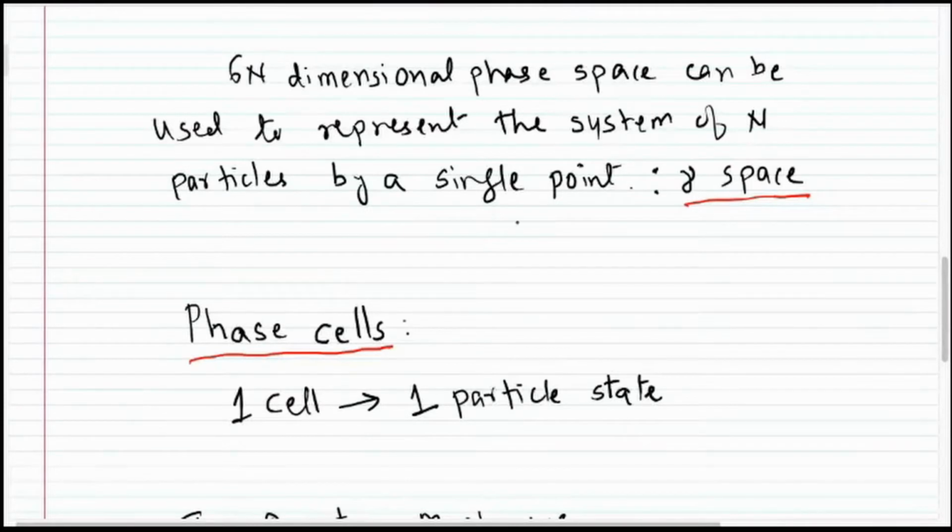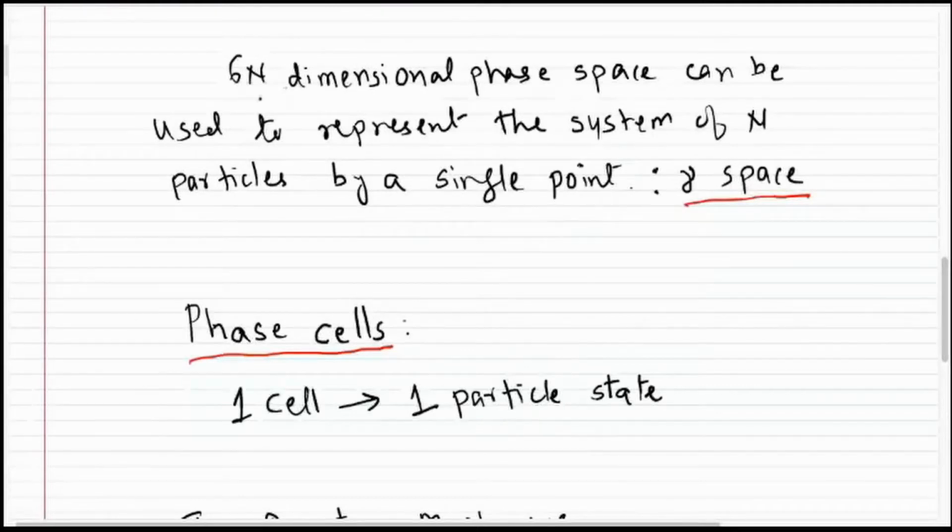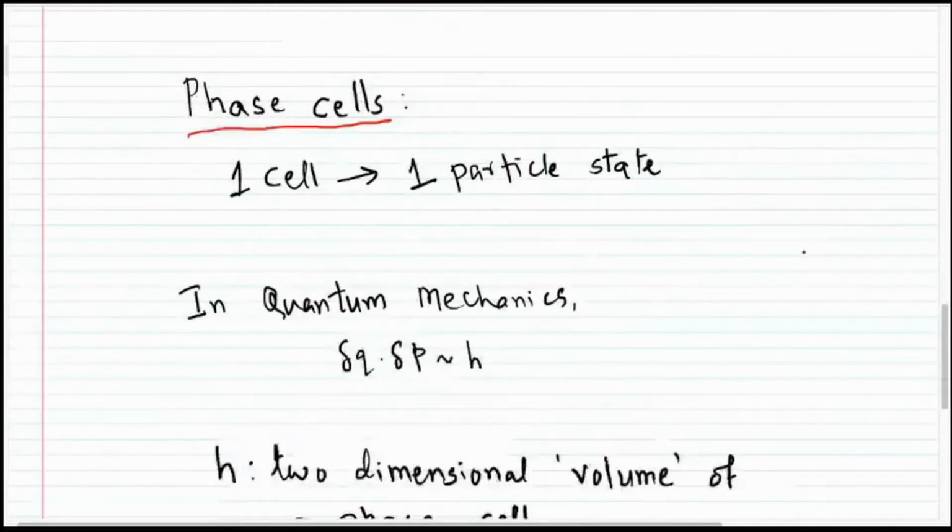That means in this 6n dimensional phase space, to show the location of a point, you will need 3n coordinates for position and 3n coordinates for momentum. And then using 3n position coordinates and 3n momentum coordinates, you are representing the full system of n particles with the help of just one point in that particular phase space. And this kind of phase space is called mu space. Okay, good. So now let's see what is phase cell.